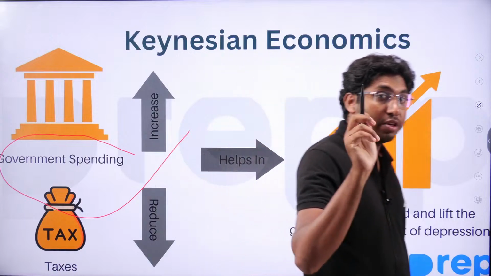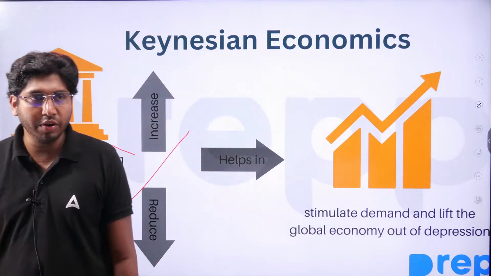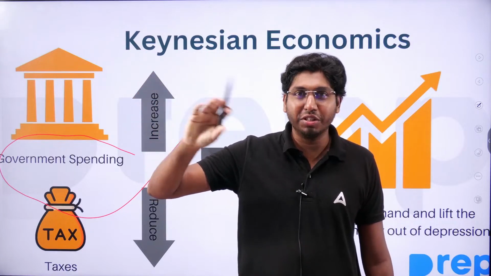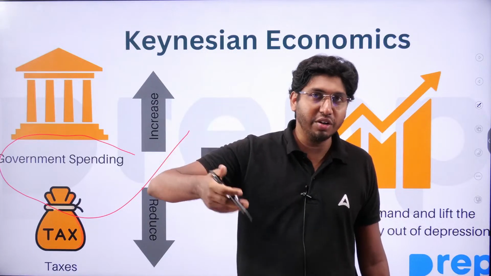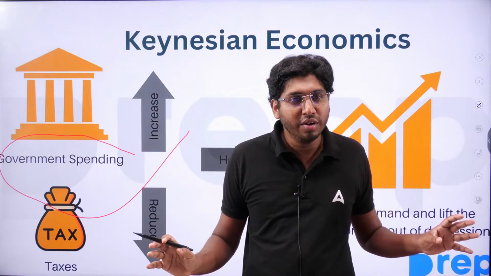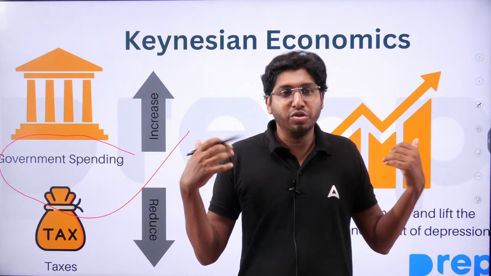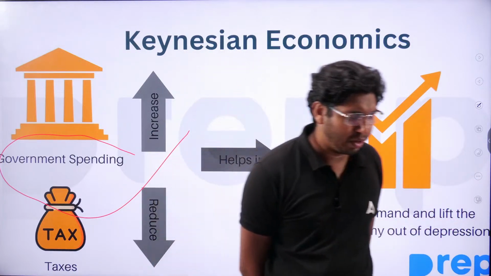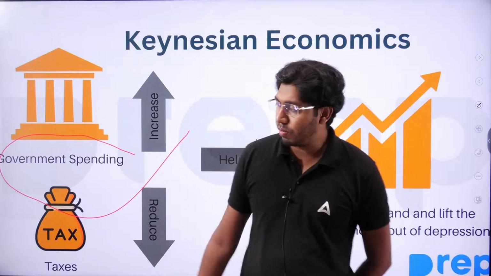It is government spending. This is a major focus point we need to focus on. In the words of neoclassical or classical economics, it's not the government, but the market that will determine. The competition will determine. The market is self-regulated, through competition, then demand and supply. But in Keynesian economics, there is no emphasis on market self-regulation. Their major focus is government. This is the difference between Keynesian economics and classical and neoclassical.